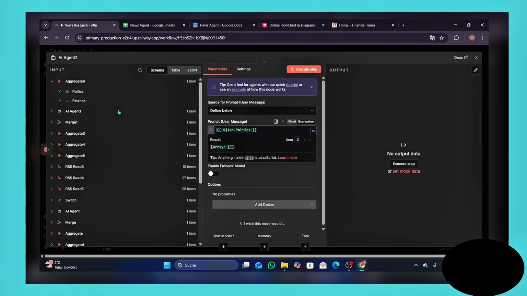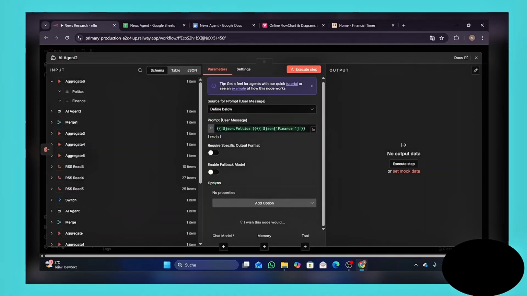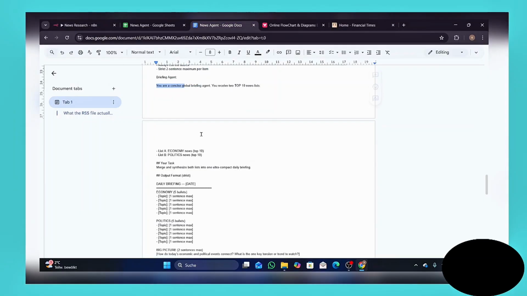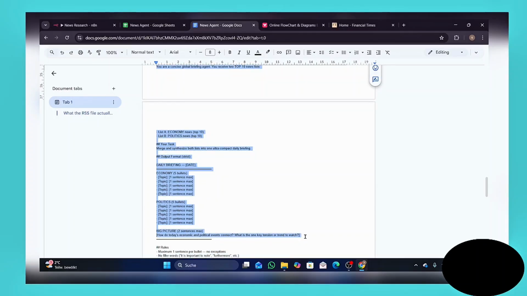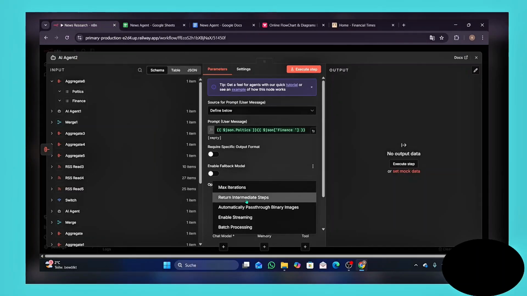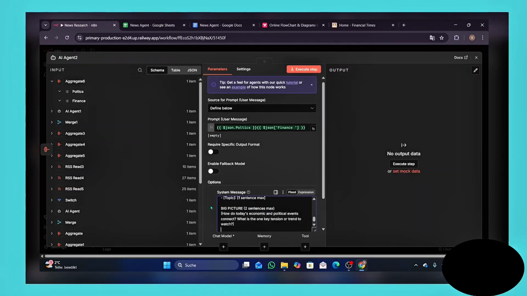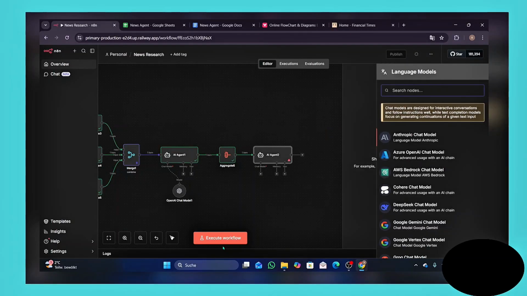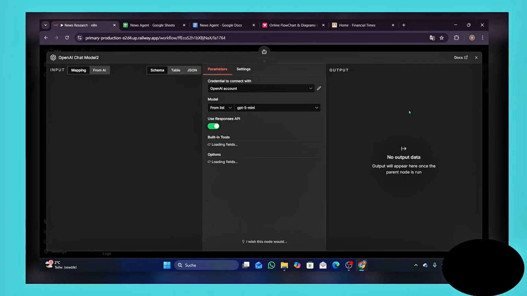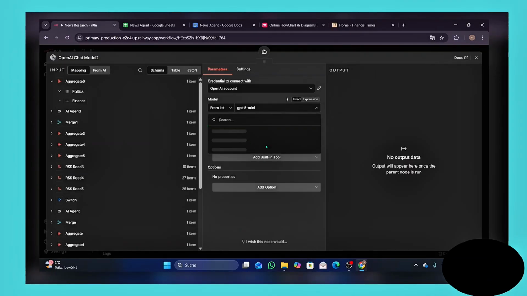So take this. This is going to be the user message. Then add a system message. Then copy this. Yes, right there, and paste it in here, system message. Add a chat module, OpenAI. Choose whichever GPT you want to use. It loads.